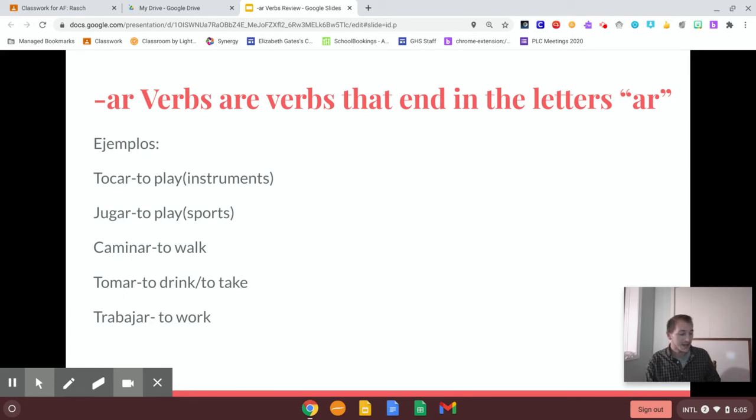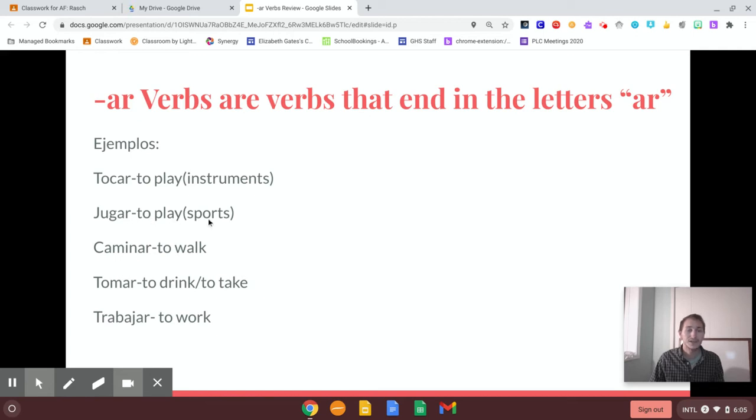So, not every verb fits perfectly into this category, but most of the Spanish verbs do. Here I have a couple of examples of verbs that end with the letters AR. So we have tocar. Tocar means to play, like for an instrument. Or you have jugar.